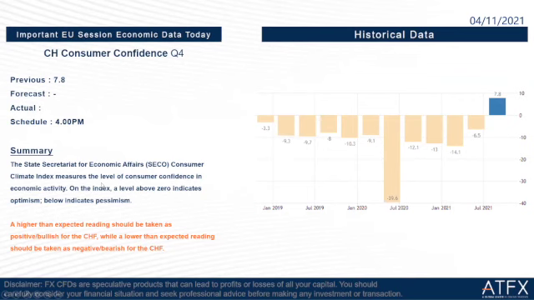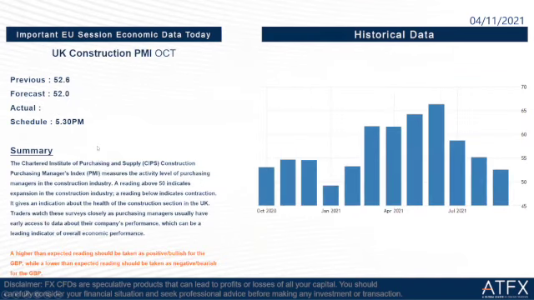Then we go to the next one, which is the UK Construction PMI October. The previous is 52.6 and the forecast is 52, and it's going to release at 5:30 in the evening later. If higher than expected, the reading should be taken as positive for the GBP, while a lower than expected reading should be taken as negative for the GBP.